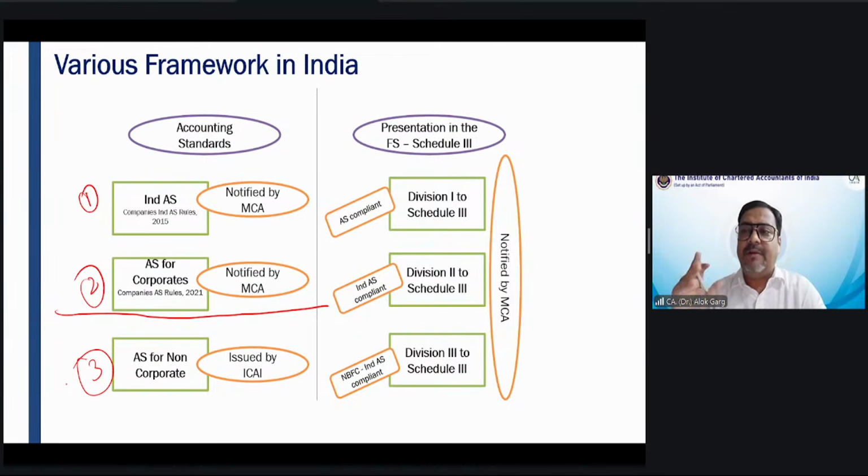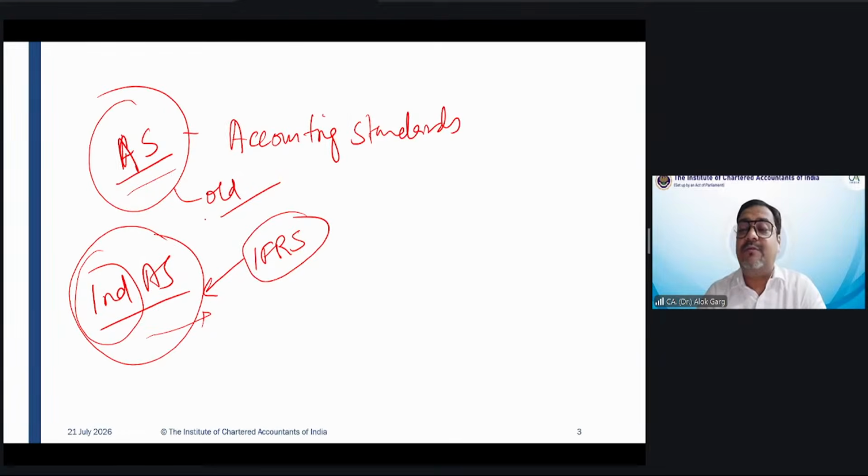Okay. For companies, there are two sets of standards. Number one, we have Indian Accounting Standards, which are notified under the Companies (Ind AS) Rules 2015, right? And who notifies standards in India? Do you know how the standards are produced in India? So friends, what happens?